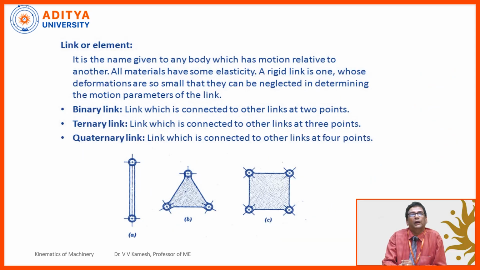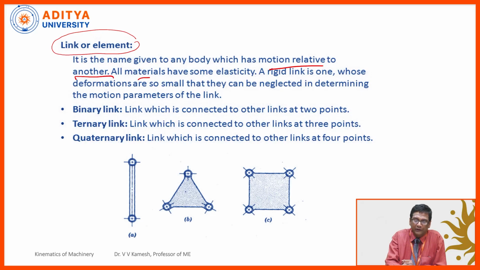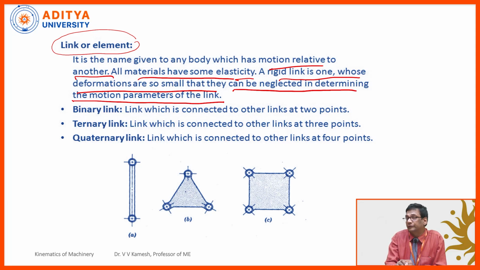Second one will be about the connectivity. So, the link or the element, again the name is same. It is the name given to any body which has motion relative to another. All the materials have some elasticity. A rigid link is the one whose deformation is so small that it can be neglected in determining the motion parameters of the link. So, this is regarding the rigid links. Now, even in the rigid link, we are having some more classification. So, this is about another parameter called the connectivity, right?